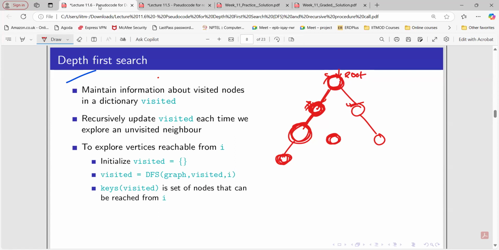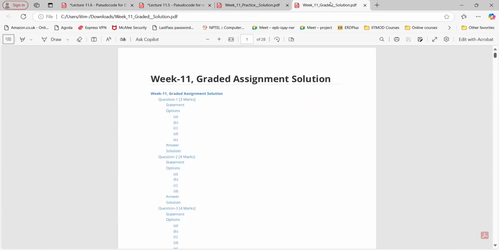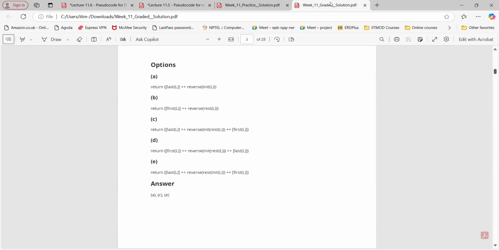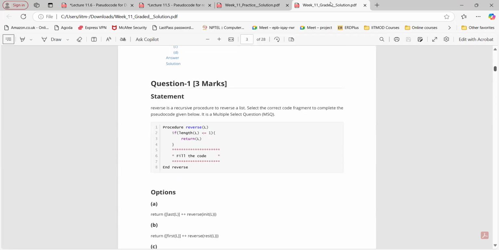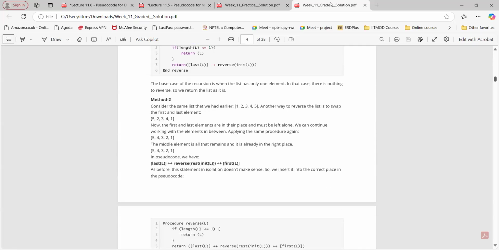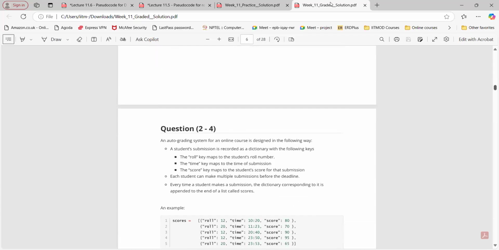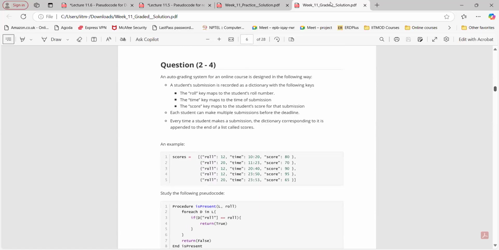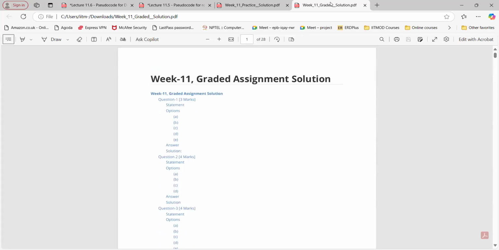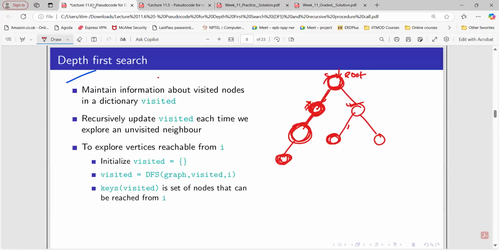Yes, that depends on what we are following. But in that question, it's given alphabetically. So you have to do it alphabetically in all, but while backtracking, you will not see that. So, if in the question it is mentioned, then we have to follow that. Okay, we'll discuss after this one, grade assignment solution as well.